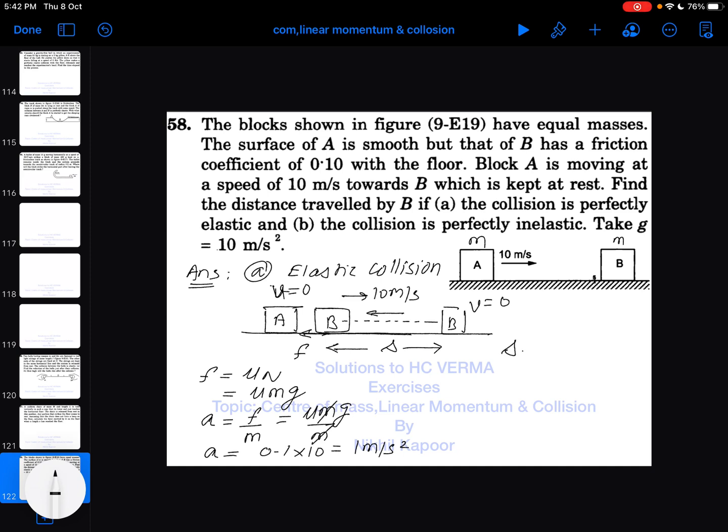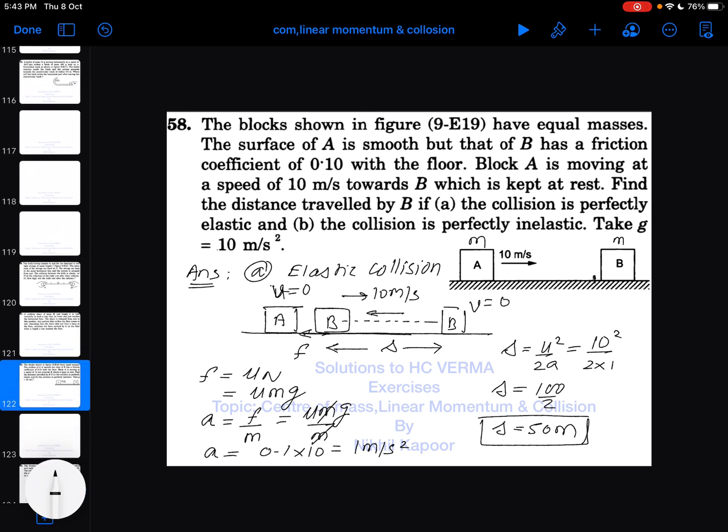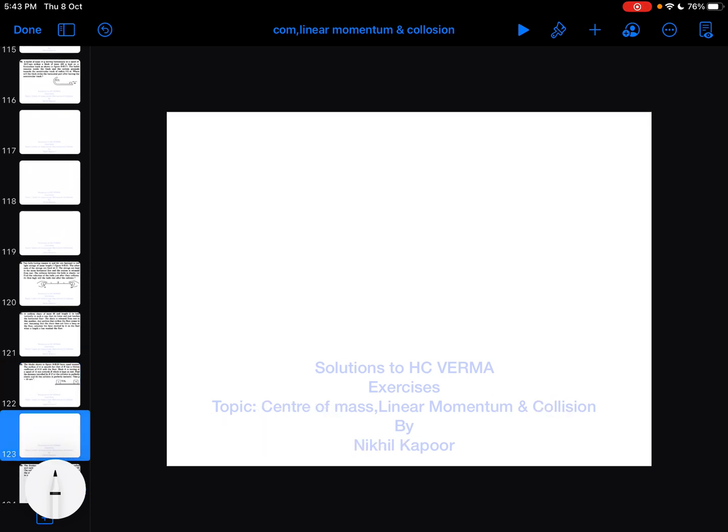Now as we know very well, the stopping distance is given by the formula u square upon 2a. So it will be the square of 10 upon 2 into 1, so it will be 100 upon 2. So the stopping distance comes out to be 50 meter. So block B will stop after traveling 50 meter further. Now let's take the next page.